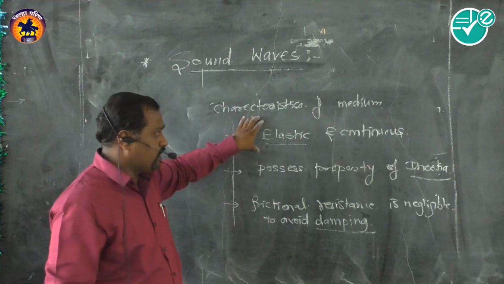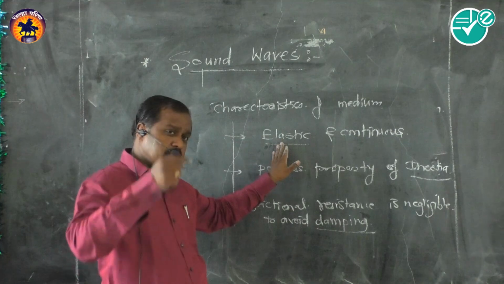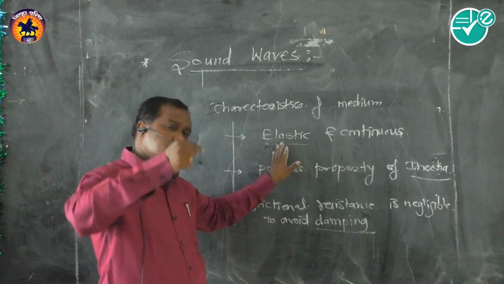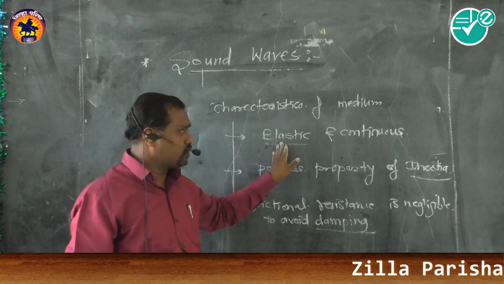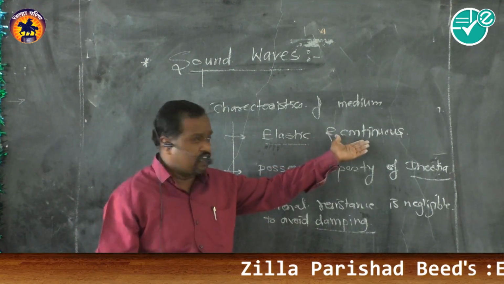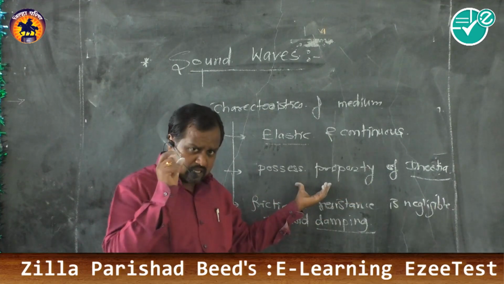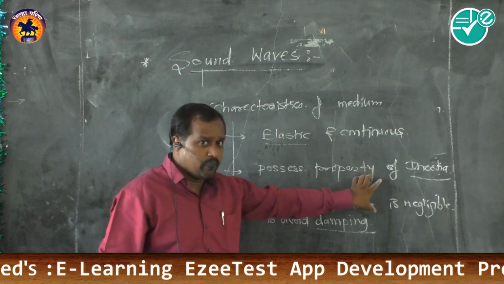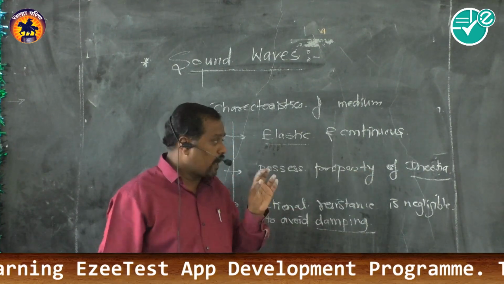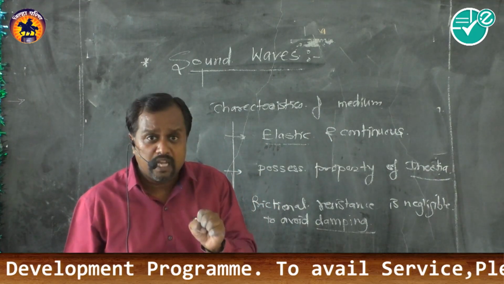The medium possesses these properties. It is an elastic medium, meaning when a particle moves from its equilibrium or mean position, it tries to regain its original position, and it is continuous. We just studied that. It possesses the property of inertia. Once again I will repeat inertia: this is the property due to which the medium has the ability to store energy.